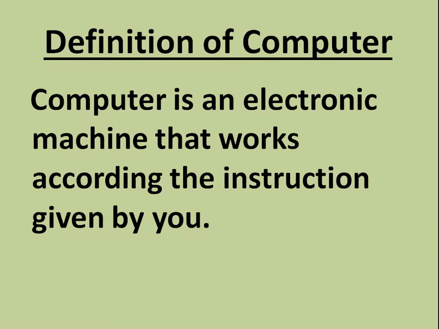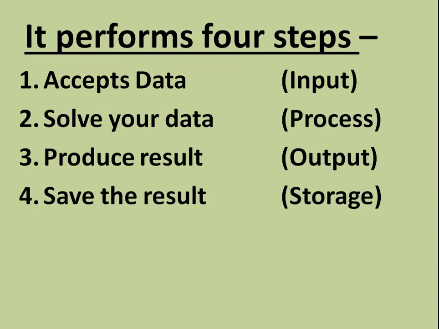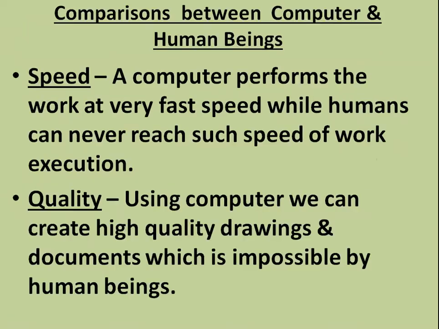Computer is an electronic machine that works according to the instruction given by the user. It performs four steps. It accepts the data, which is called input. It solves your data, that is called process. It produces the result, that is called output. And finally, it saves the result, that is called storage. So, computer functioning consists of four steps: input, process, output, storage.